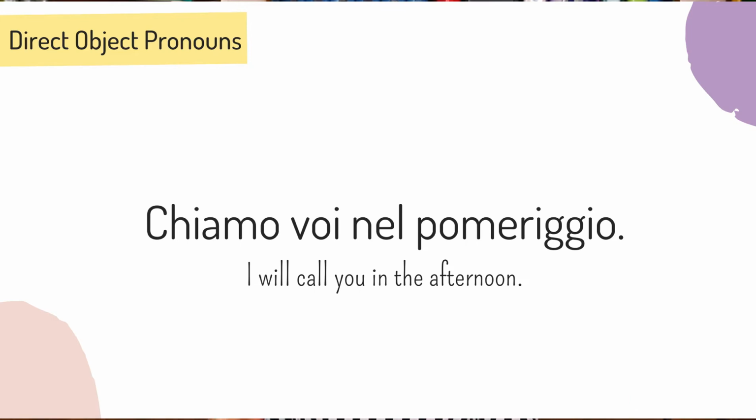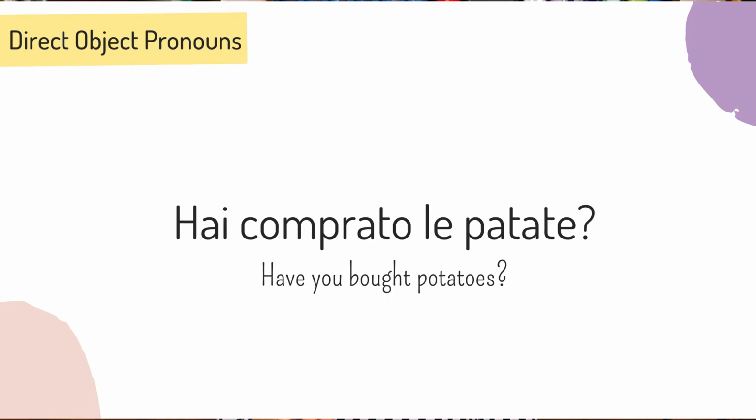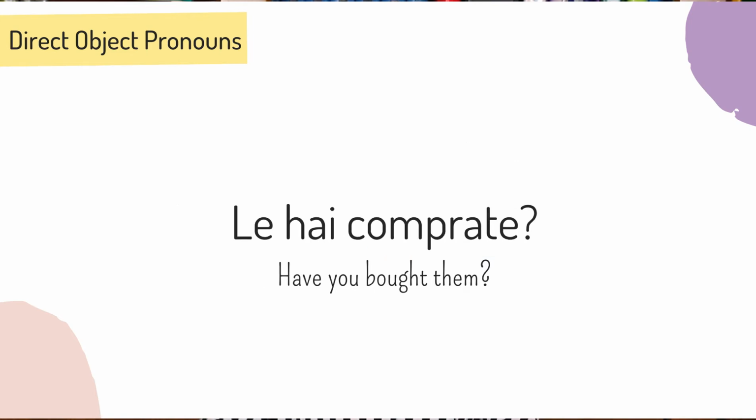Number 5. Chiamo voi nel pomeriggio. Voi is the object of this sentence. And we choose vi as the direct object pronoun to replace it. So the sentence becomes Vi chiamo nel pomeriggio. Number 6. Hai comprato le patate? Le patate is the object of this sentence. What direct object pronoun would you choose to replace it? It's le. So the sentence becomes Le hai comprate?